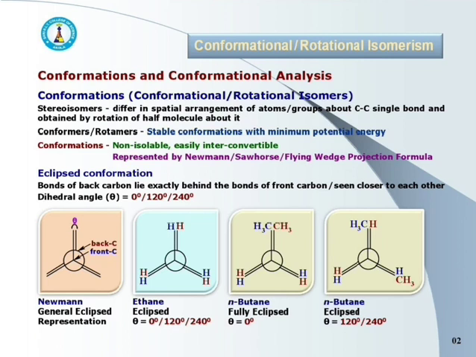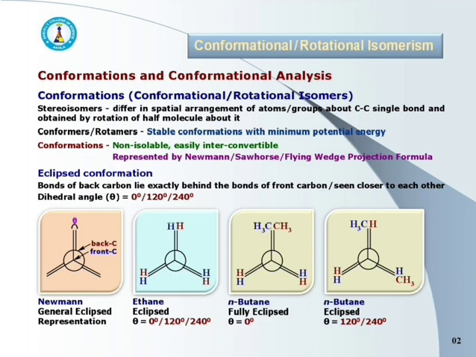Here dihedral angle theta is 120 degree, and this is eclipse n-butane. If we rotate the molecule about carbon-carbon single bond by 240 degree, again we will get same structure, and it is again eclipse n-butane.